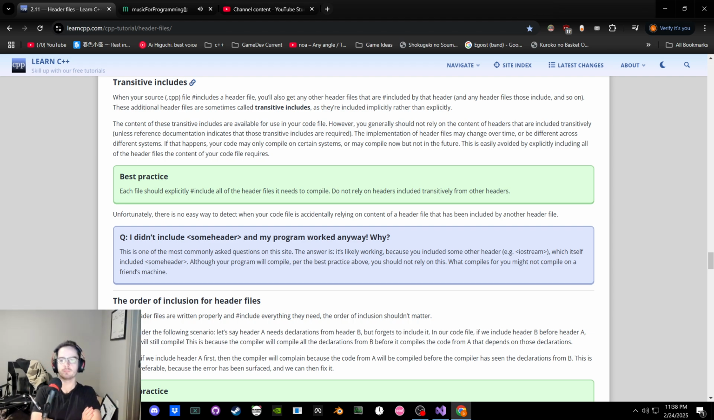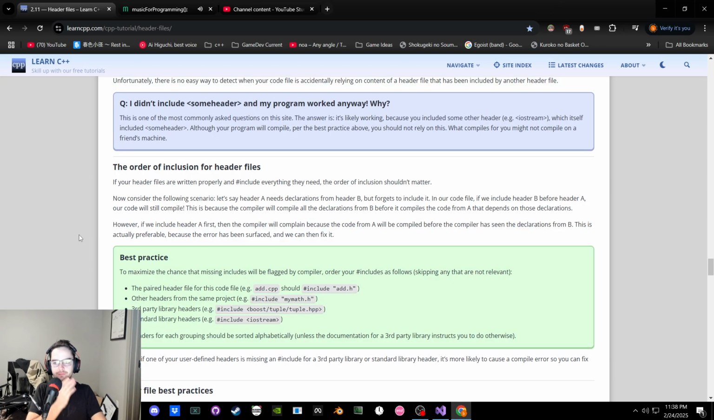Okay. I didn't include it, and it worked. Ah, yeah, that makes sense. IOStream includes something else, so you didn't include something else, but you included IOStream, therefore your code works. Yeah, don't do that. Your header files are written properly and include everything. We'll start again.